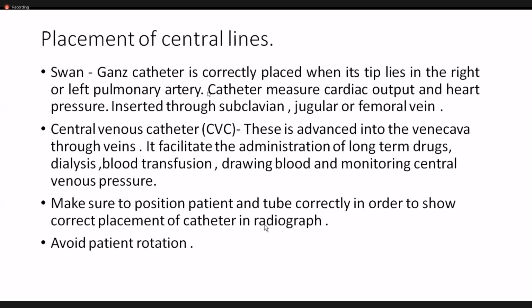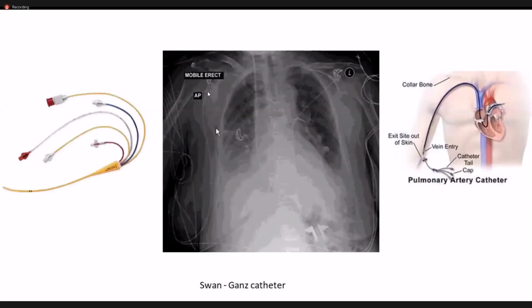It is very important for a radiographer to place the cassette and the tube properly, and you should not rotate the patient. In this image it is slightly rotated. You cannot take it 100% accurate at 90 degrees, but you must make sure you don't rotate the patient, because if you do, the positioning of this central line might be seen differently.